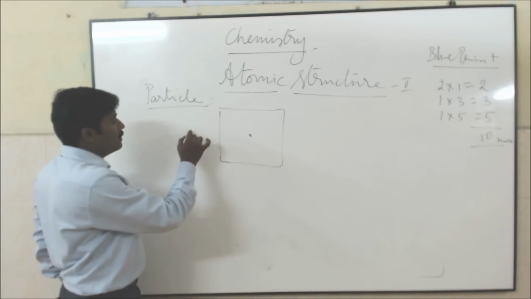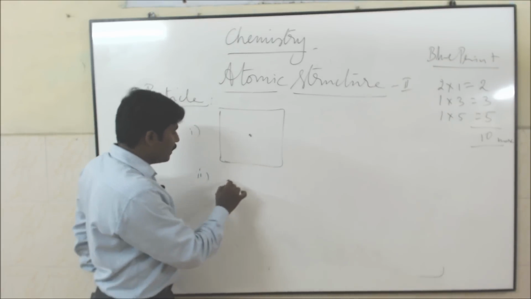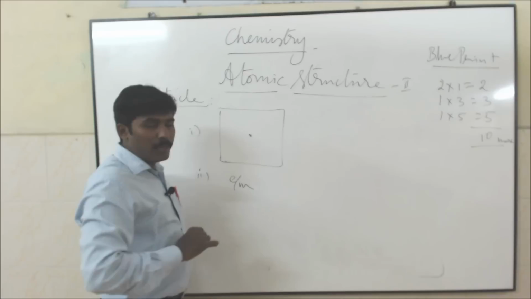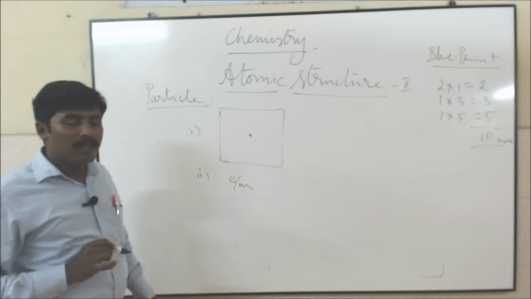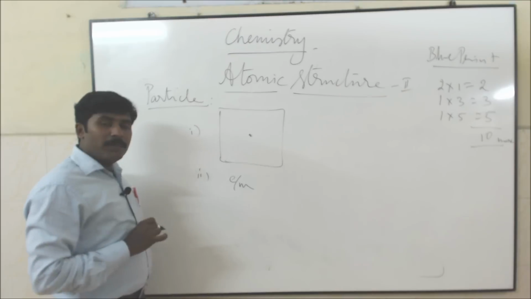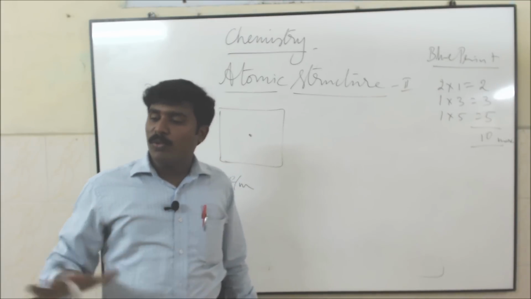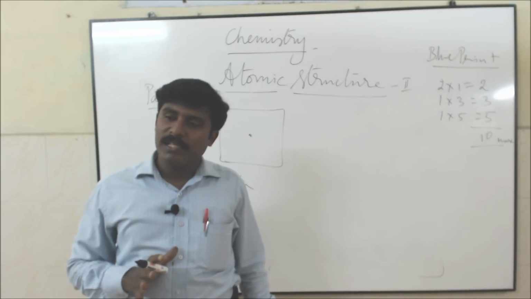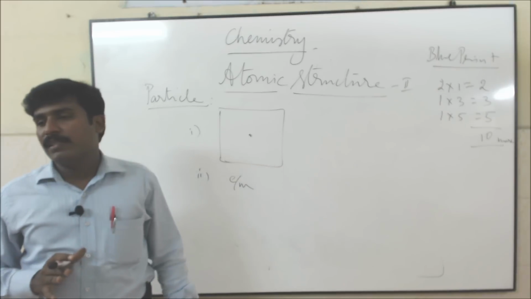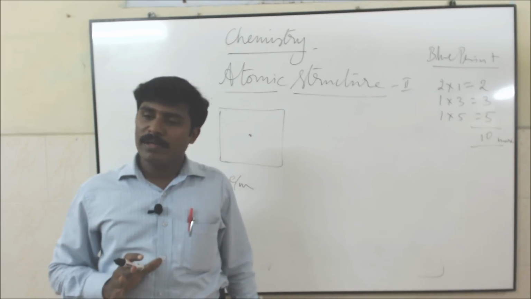The next method, Thomson's e/m (charge by mass) value calculation experiment, also confirmed that electron is a particle. Not only that, Millikan's oil drop experiment also proved it. Then black body radiation and the photoelectric effect, all these experiments confirmed electron acts as a particle.